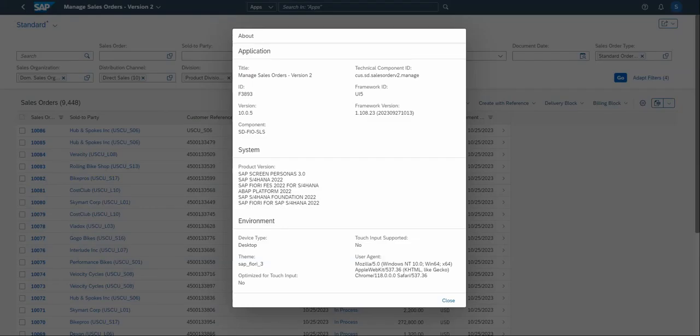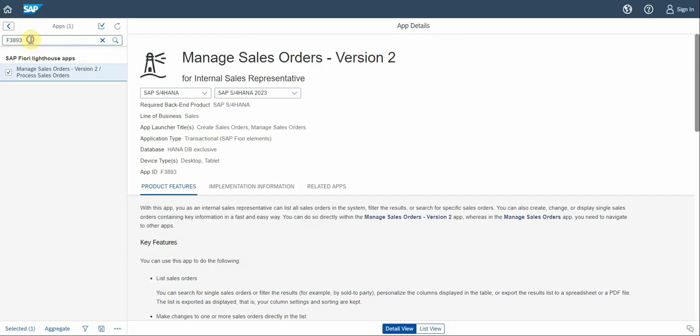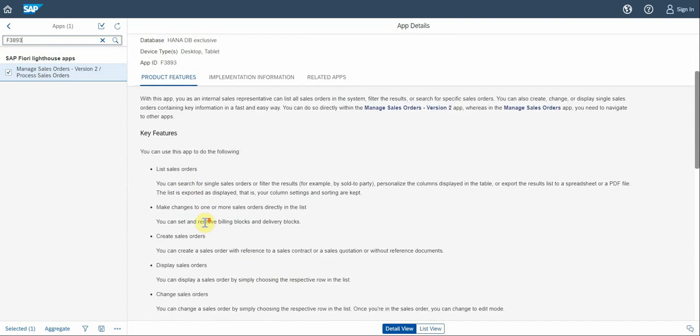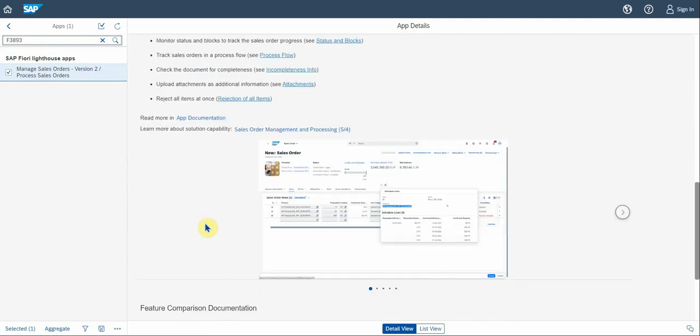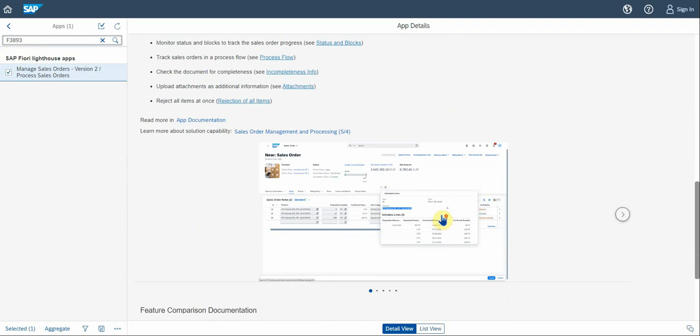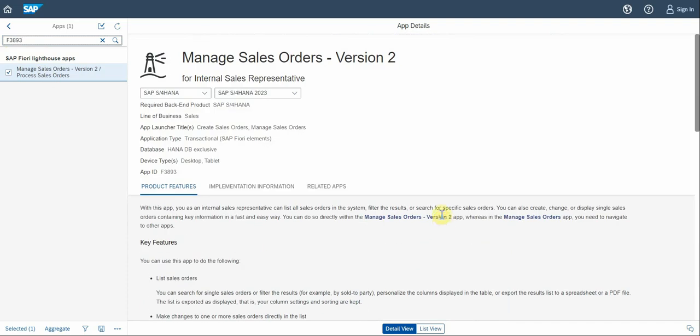If you enter this ID when you do your search in the app library, here's the ID, you will see that this app is picked up, and in here they give you a list of product features, a small intro, all the necessary info that you need to understand how this app works. It's a bit on a high level, but at least you've got an idea of what it's about.